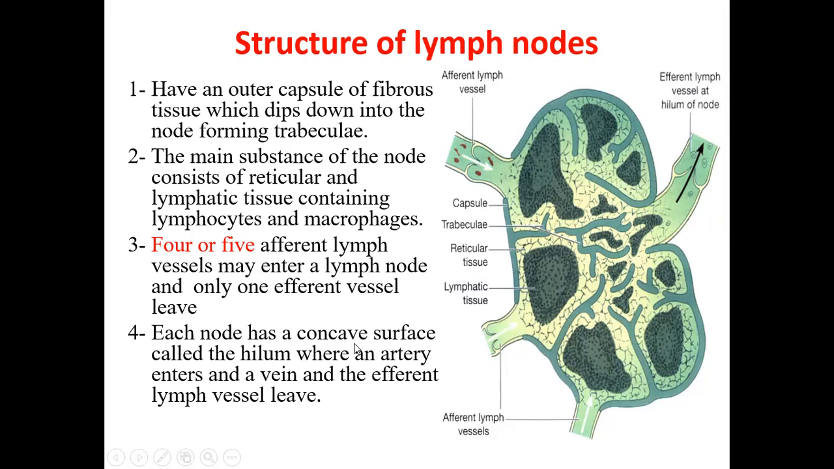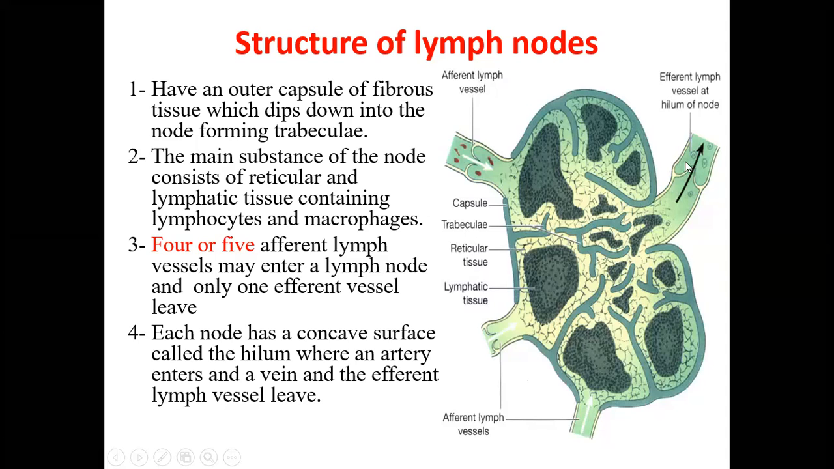Each node has a concave surface called the hilum. Every organ has a hilum. The hilum is that area where structures enter or leave. At this concave surface, an artery enters, a vein leaves, and the efferent lymph vessel leaves. As you can see, only the efferent vessel is shown, but the artery and vein can also be seen at the hilum. So that is the structure of the hilum. It has a capsule, then trabeculae. Inside we have the lymphatic tissue, reticular tissue, and many afferent vessels, but only one efferent vessel.